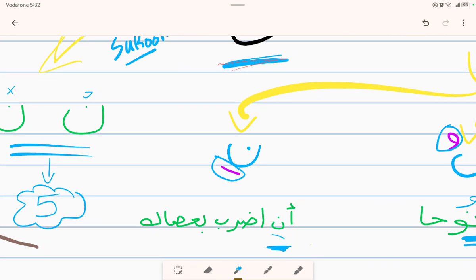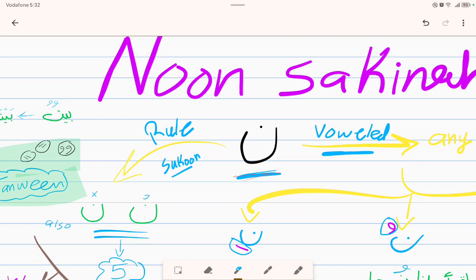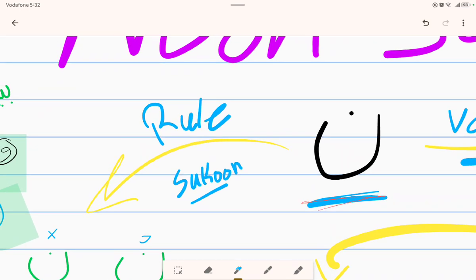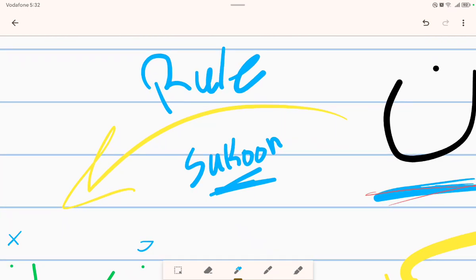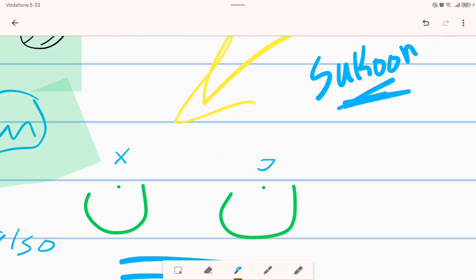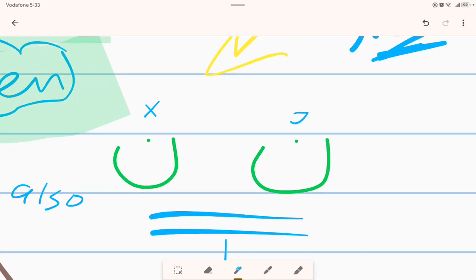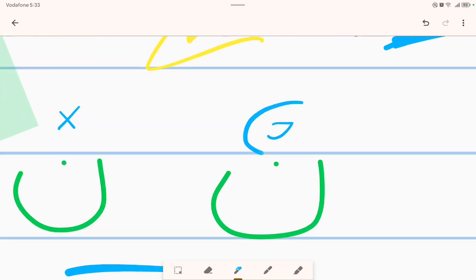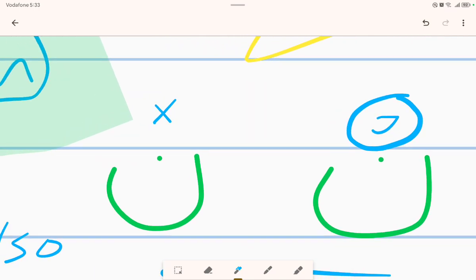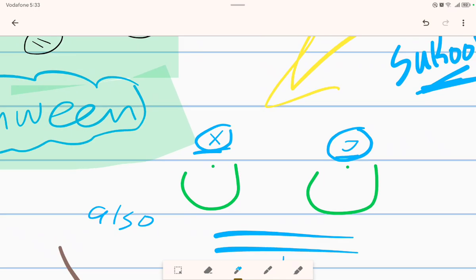Okay, when can we apply this rule, the rules related to the noon sakinah? Actually we have just said this: when it has sukoon above it. Okay, how can we know that the noon is sakinah? We will actually see one of these two shapes. Number one, we will see this symbol above it in the Quran, okay? Or we will see that there is nothing above it at all. So this symbol or there is nothing at all.